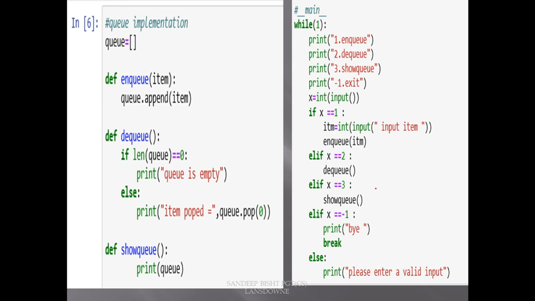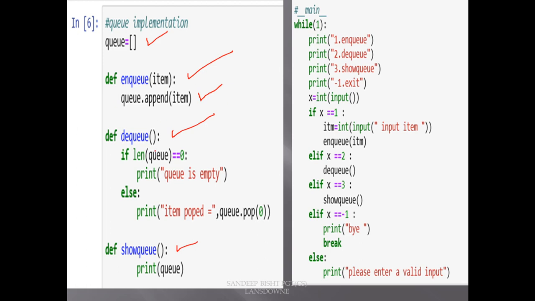Now you can see I have written these two functions NQ and DQ. It means I am implementing a queue with the help of a list. And this third method, show queue, I have written just to print the elements of the queue at a particular time. But basically these two main functions are NQ and DQ. Again, we can use the append built-in function of the list, same as in stack.